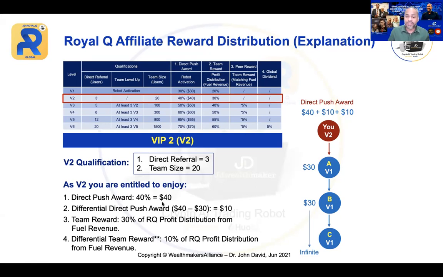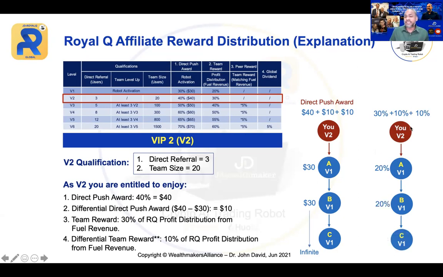How does that work? Let me explain to you. If you are V2, from the trading you enjoy how much? 30%. Now, when you have someone under you, let's say A is your V1, and V1 introduced B, A will enjoy 20%. But you will enjoy the difference, which is another 10% that comes to you. And the same thing goes on as he continues to introduce. You're going to enjoy more and more of that differential. So this is the benefit if you are V2.